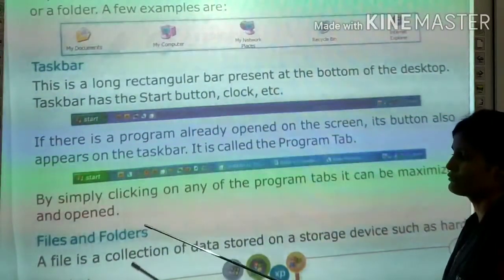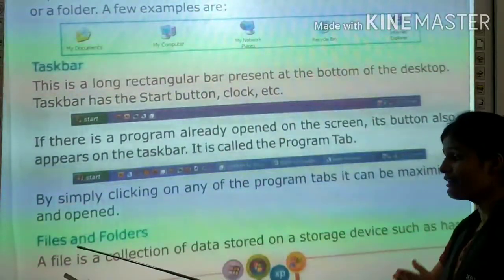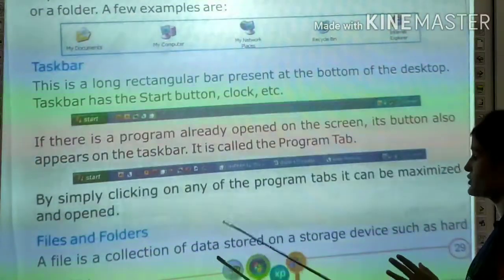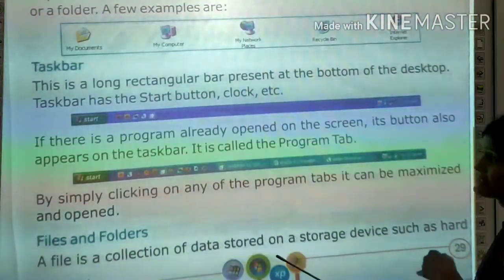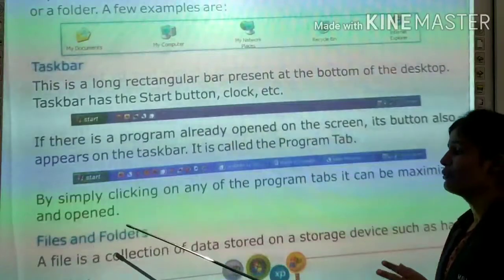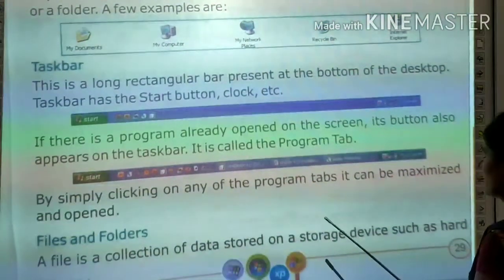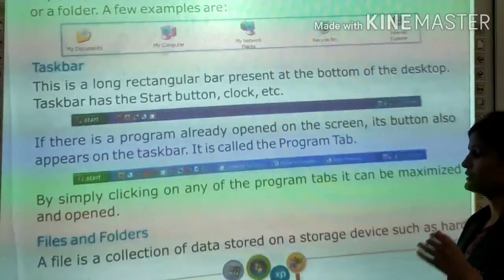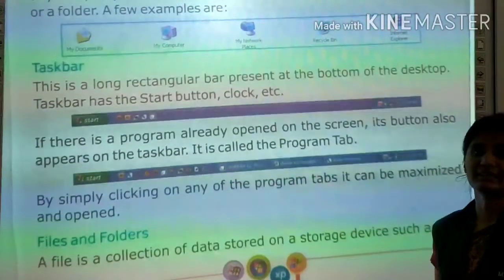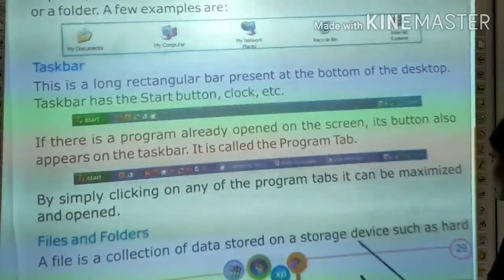Files and folders. What is file and folders? A file is a collection of data stored on a storage device such as hard disk. Files and folders क्या होता है? A file is a collection of data stored on a storage device. File क्या होता है? Collection of data, काफ़ी सारे data का collection which you stored on a storage device.